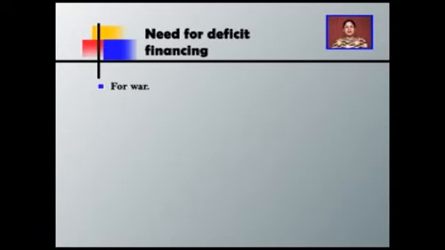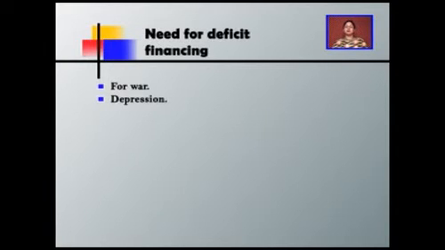First, deficit financing is required for fulfilling the requirements of modern wars. Modern wars are quite expensive; their equipment as well as the methodology required is very expensive. During that time, it is very difficult for the government to cope with the expenditure of the war, and deficit financing is the easiest and simplest way to generate funds. That's why the government is more dependent on deficit financing at the time of war.